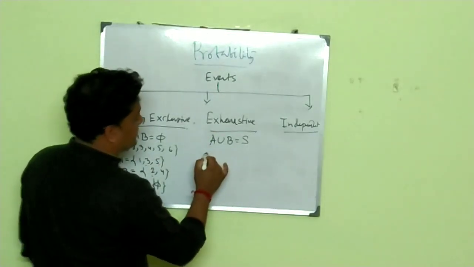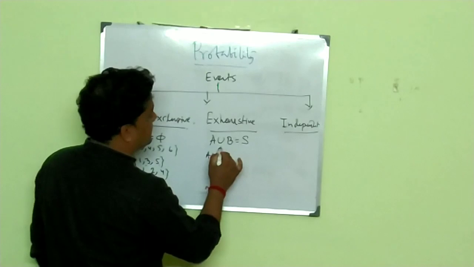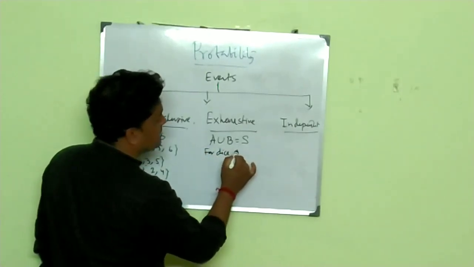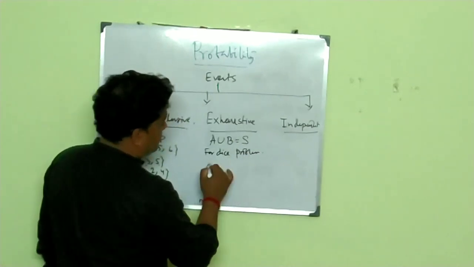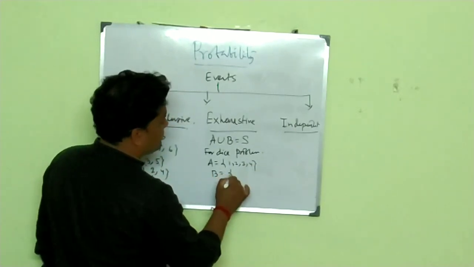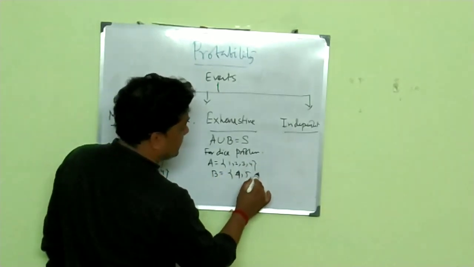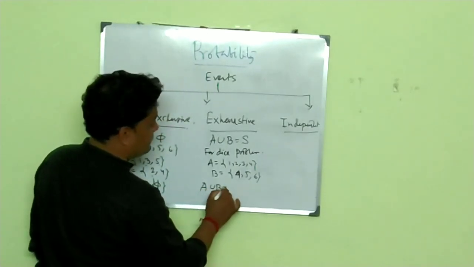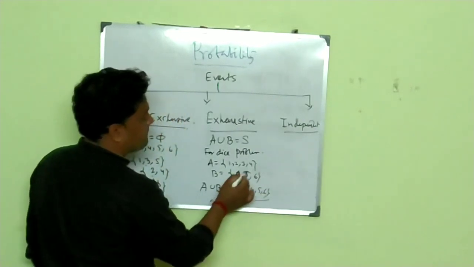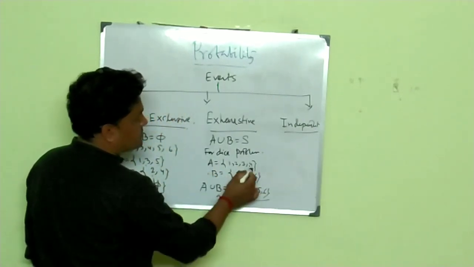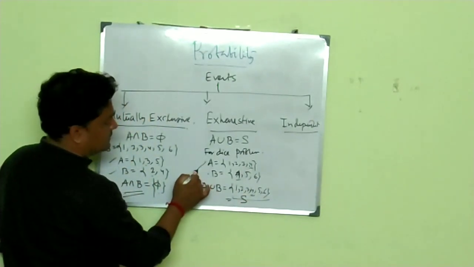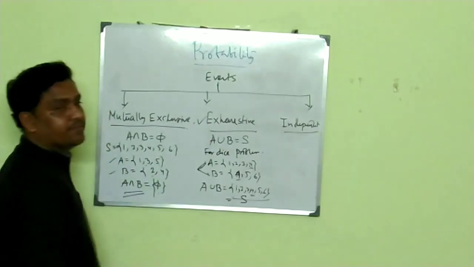But if you take the event, let's say throwing a dice, for the dice problem, let's say A is equal to {1, 2, 3, 4} and B is equal to {4, 5, 6}. Then what is the value of A union B? You will get 1, 2, 3, 4, 5, 6. So 4 is repeated in both events A and B, so we just write it a single time. Okay, so then these two events are said to be exhaustive events.